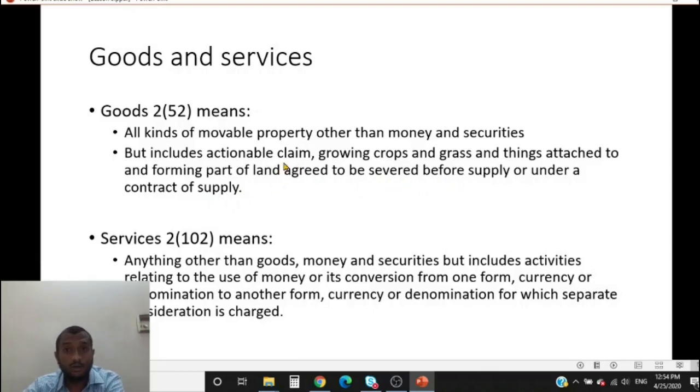What is it includes? It specifically includes actionable claim. That means lottery, betting, gambling, all of these are a supply of goods and are specifically taxable. Even though other actionable claims other than lottery, betting, gambling are neither goods nor services as per Schedule 3.